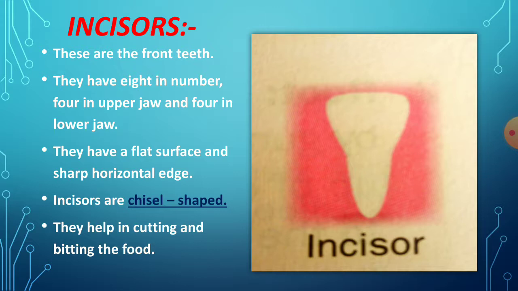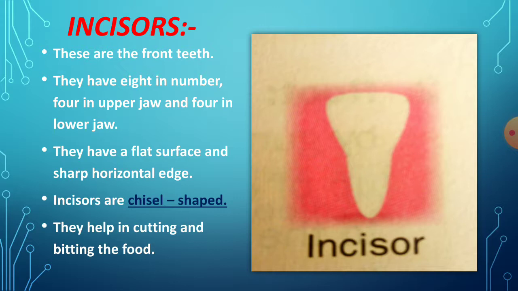Just touch your front 2 teeth on the upper side of your mouth. Those teeth are called the incisors. These are the front teeth, and incisors number 8. 4 are in the upper jaw and 4 in the lower jaw.